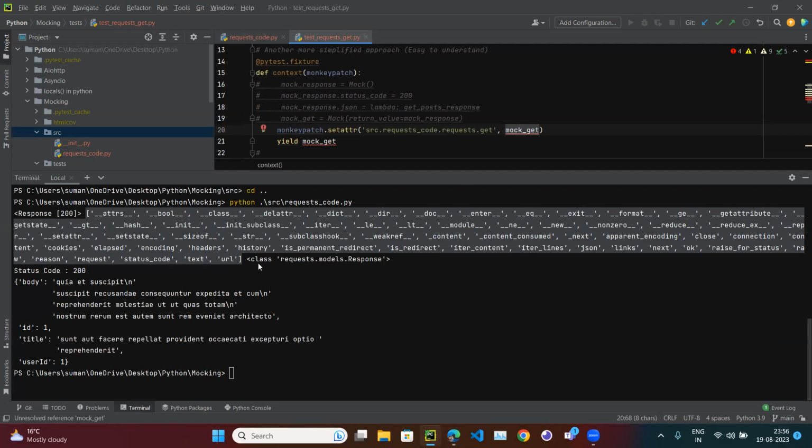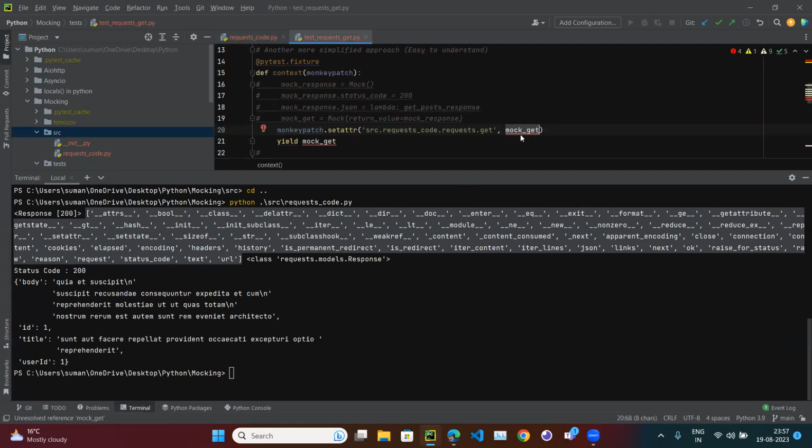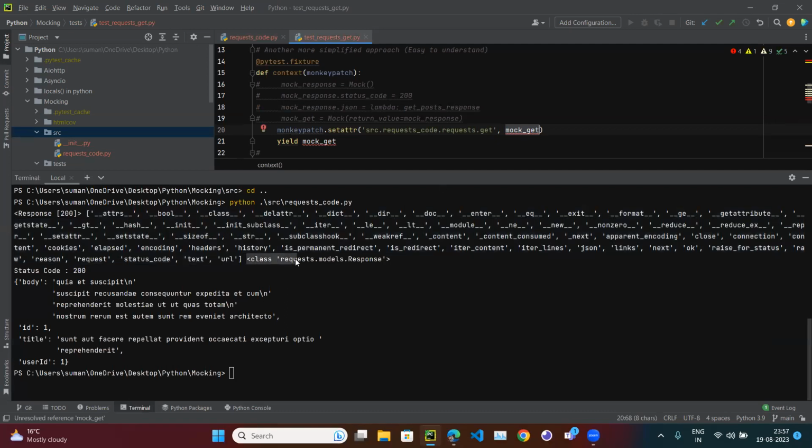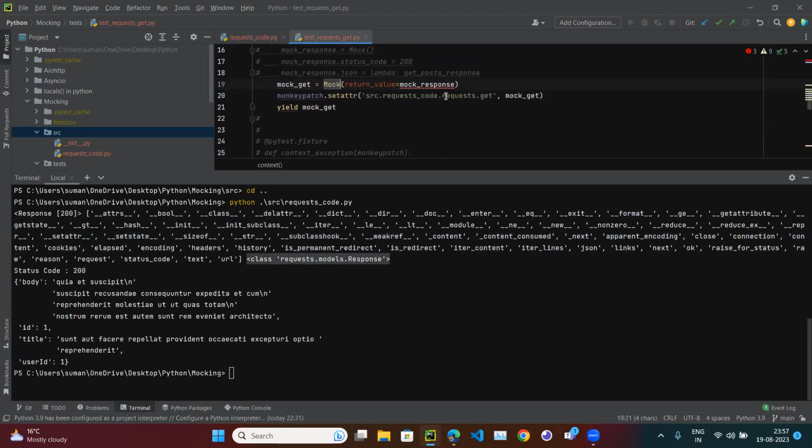So what we have to do is, because we have to mock in the same way, mock get should be of some class type, and that class should be a mock class. So now we have to define the mock as well. We will do it line by line. Now we define the mock get. Mock get is of class mock, and mock we already imported. So mock is a class. If we don't define anything, then it is fine, right?